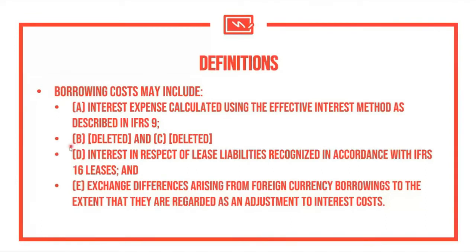I just emphasize that items B and C in the previous provision of the standard have already been deleted. I honestly do not know what the previous items there were because I did not research on that any longer, since it's not going to be needed anymore. Just so we know, items B and C in the previous provision of the standard are now deleted. So what's left is A, D, and E.